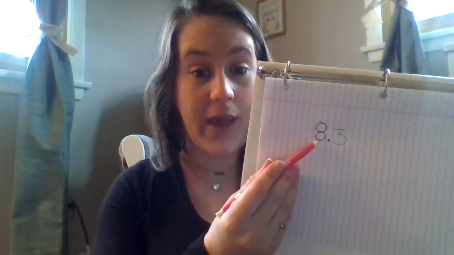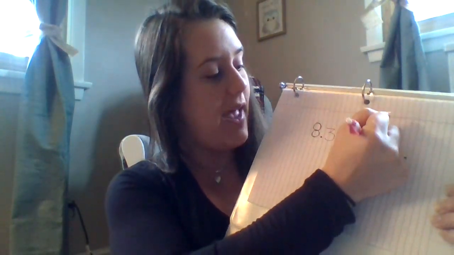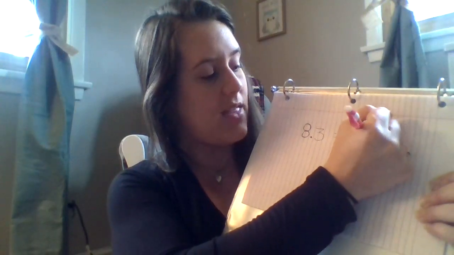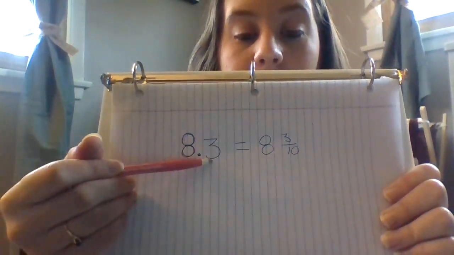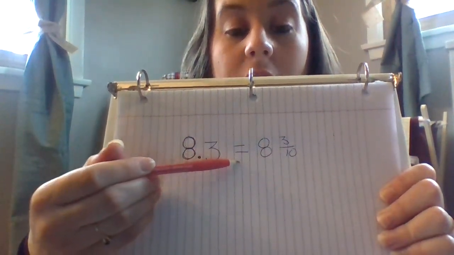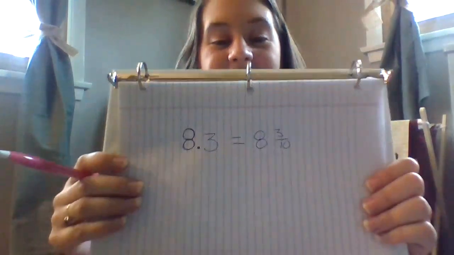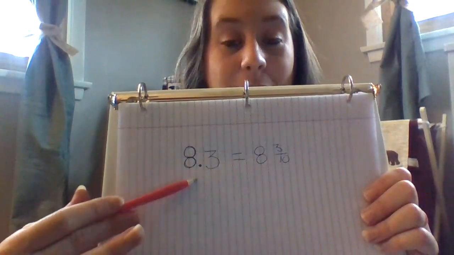So if I put a 3 here, that shows me that there was 8 wholes, so 8 whole pizzas, and then 3/10. So 8.3 is equivalent or equal to 8 wholes and 3/10. You can see that? 8 wholes, 3/10. They are equivalent or equal to. So fractions are decimals. They're just written in a different way.